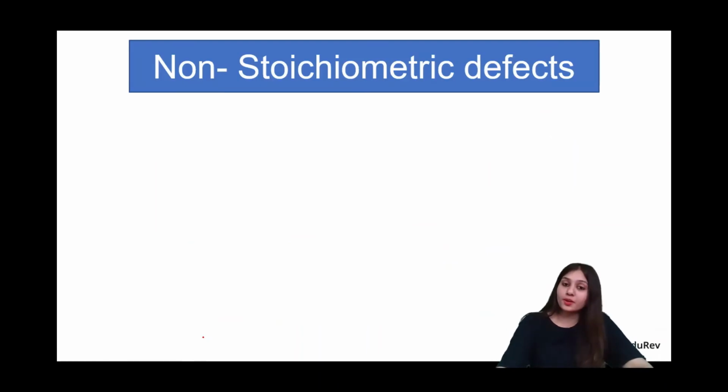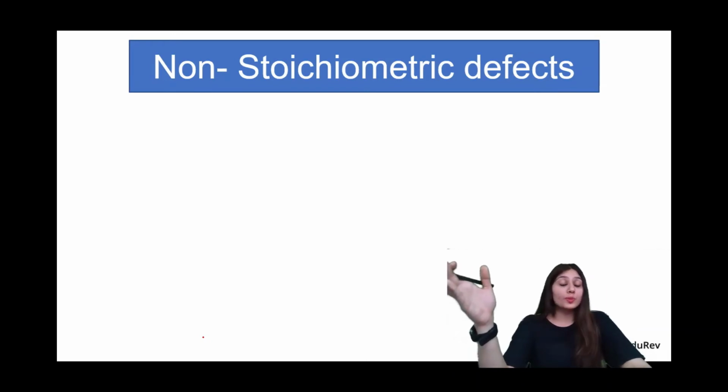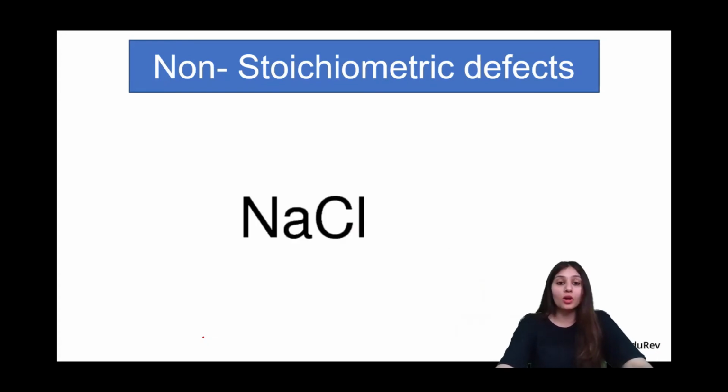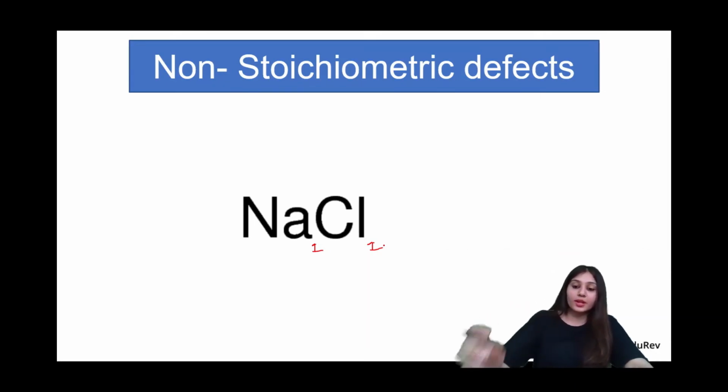Okay. Now we have non-stoichiometric defects. Again, non-stoichiometric defects are going to play with the stoichiometry. They are not going to be in accordance with stoichiometry. They will definitely be changing the stoichiometry of the crystal. Let's see how. So this is NaCl, okay? In NaCl, as I already discussed, Na is 1 and Cl is also 1. So for every 1 Na, there should be 1 Cl, and if it's any less or any higher than that, of course the stoichiometry is not right, okay?